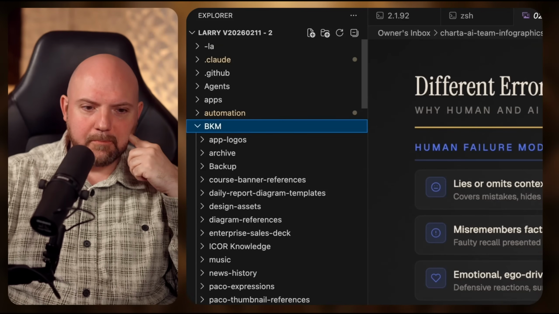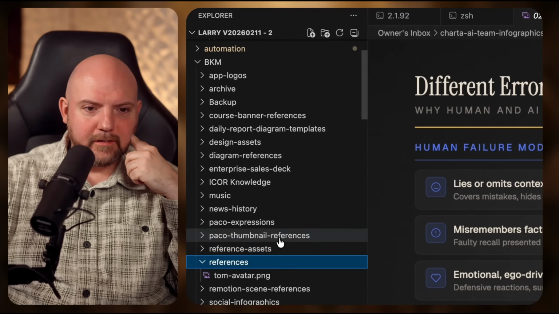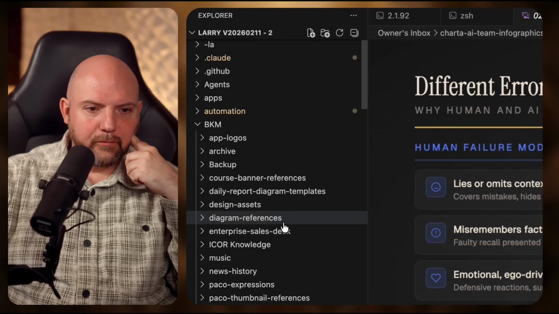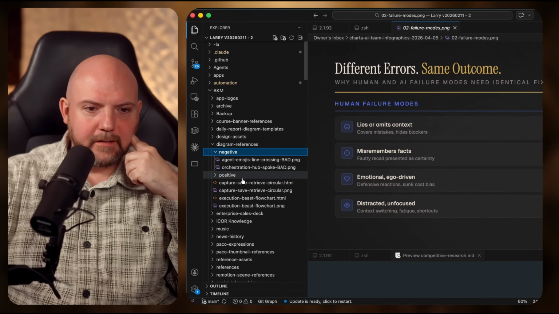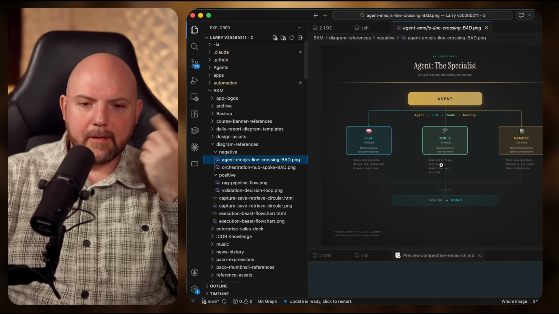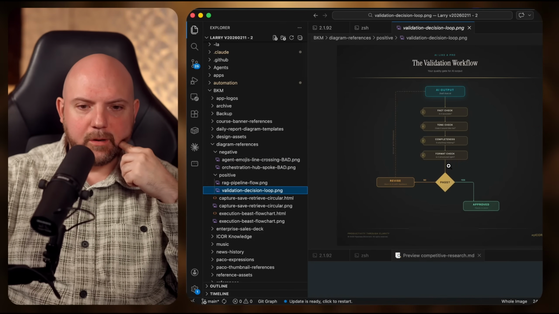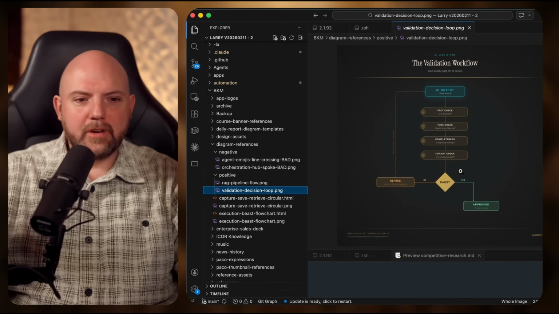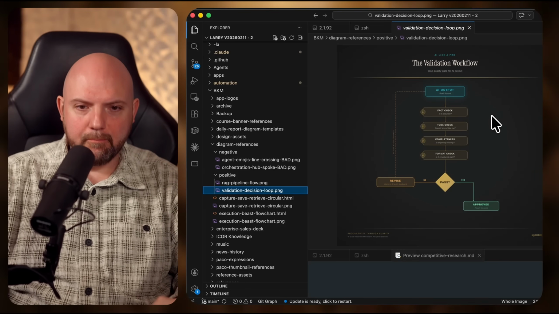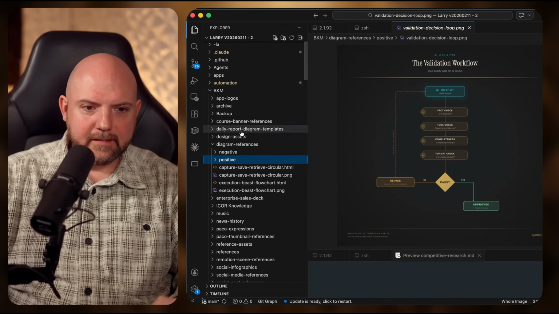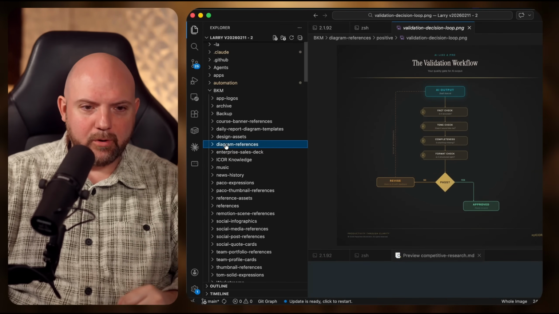because here is the business knowledge management. Here are, for example, references, reference assets. So for example, here, diagram references, negative and positive. You see here, that's something I didn't want to get. And here are examples of something that worked well. So this is how I train the team over time to create better output over time. And this is the thing where the persistent memory keeps growing.